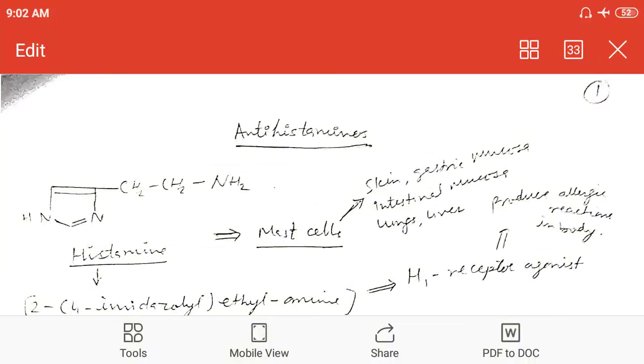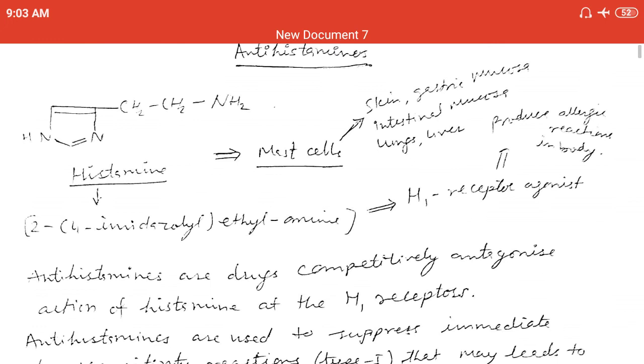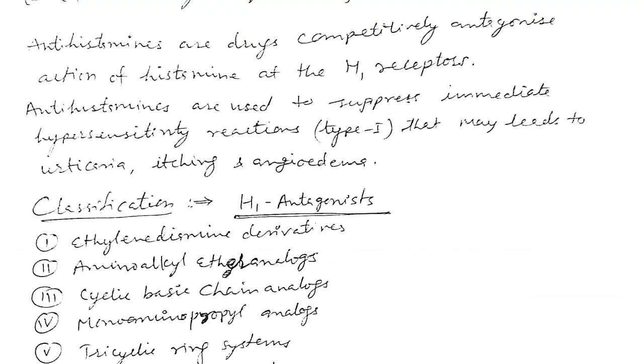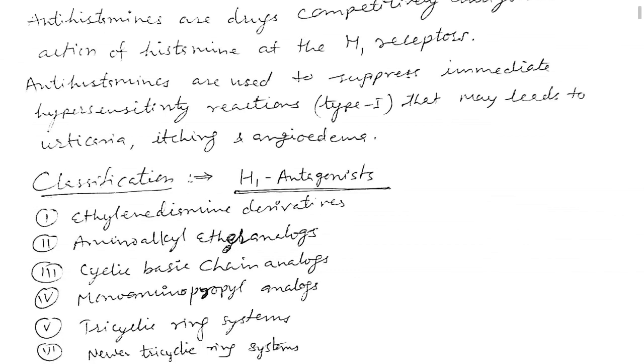Hello, dear students. Today we are discussing another section about the chemistry of antihistaminic drugs. We have discussed in detail the antihistaminic drugs and histamine. Also, we have classified antihistaminic drugs into two categories: H1 antagonist and H2 antagonist.